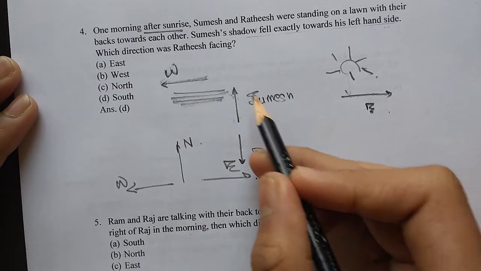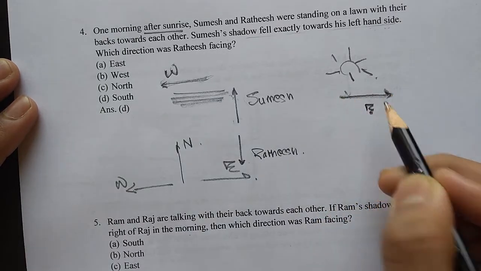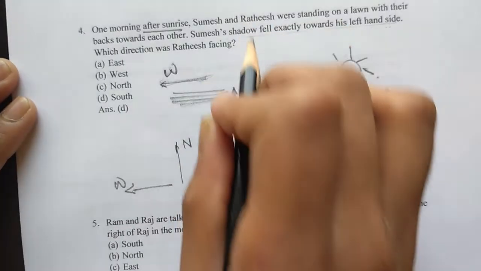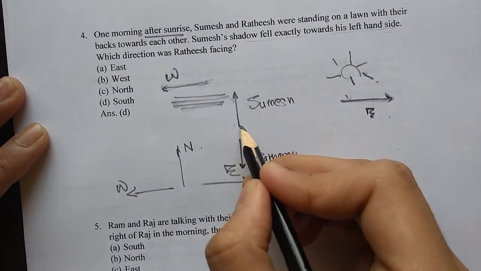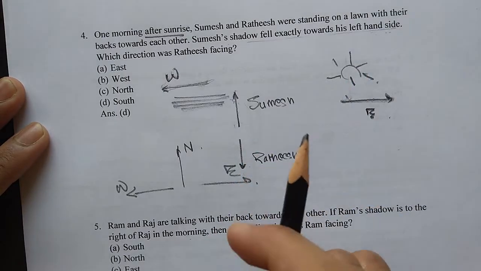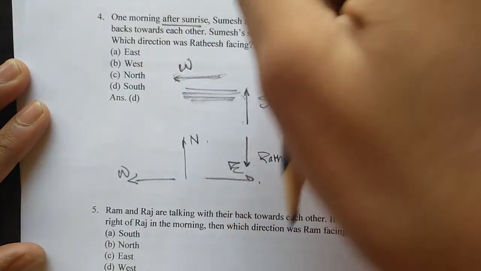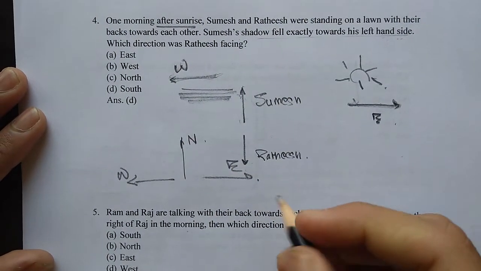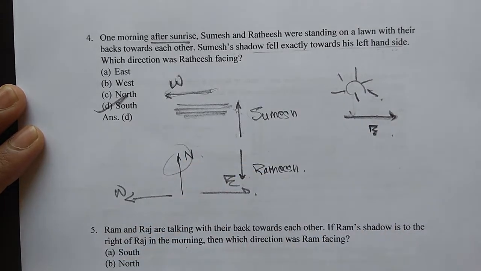You understanding? Because Sumesh's shadow falls in the west, then the sun is in the east. So meaning he must be facing in the north, right, for this to happen. And Ratheesh will be facing in the direction opposite to Sumesh. Because if Sumesh is facing in this direction, as you can see by the diagram, Ratheesh is facing in this direction. Therefore, Ratheesh must be facing in the south direction because Sumesh is facing north.